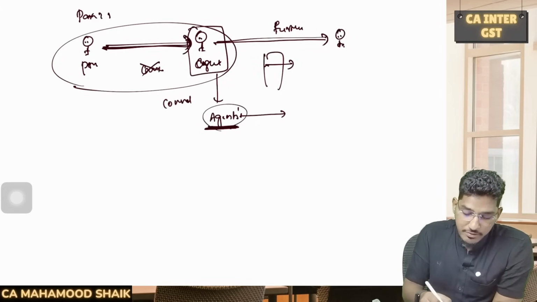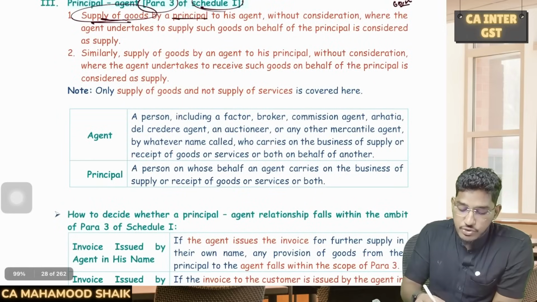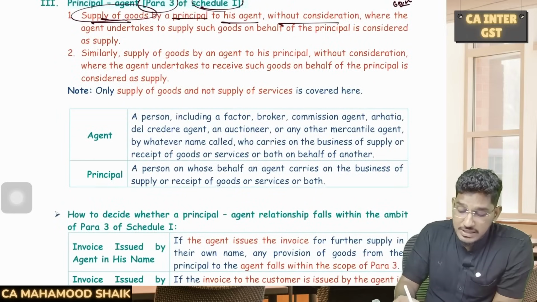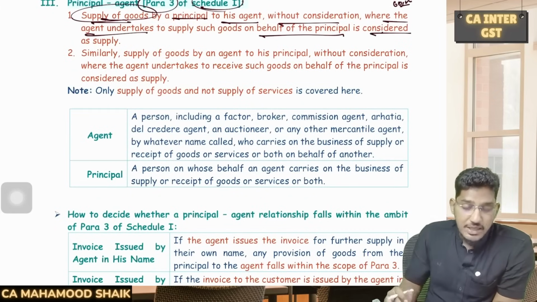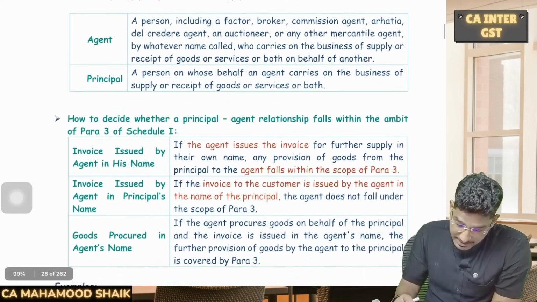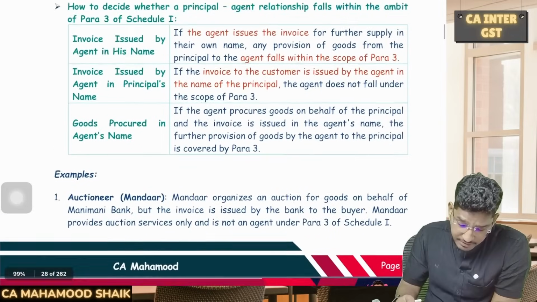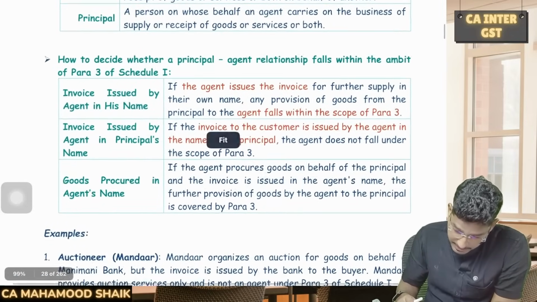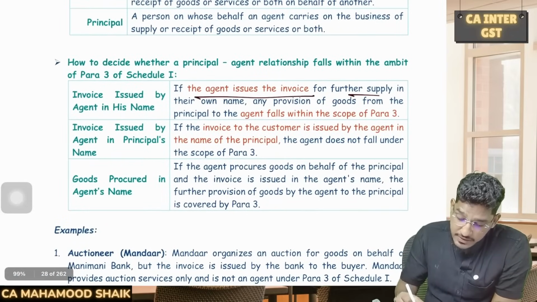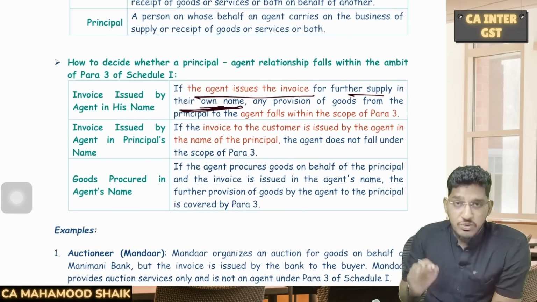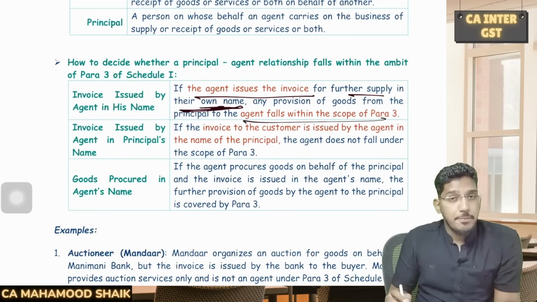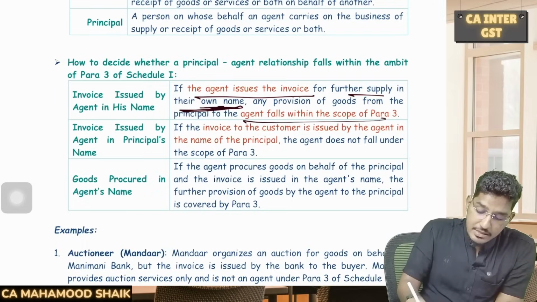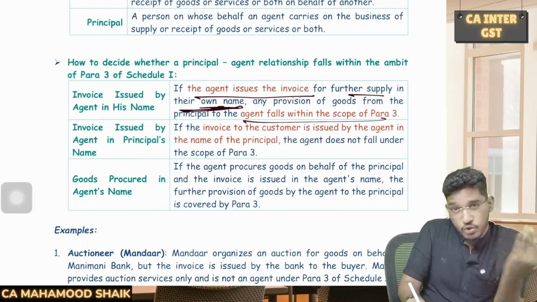Able to understand? So if we read the provision here, supply of goods by a principal to his agent without consideration, where the agent undertakes to supply such goods on behalf of the principal, is considered as supply. But as I have told, which agent will fall here? If the agent issues the invoice for the further supply in their own name, not in the principal's name, then that agent will fall within the scope of para number 3.